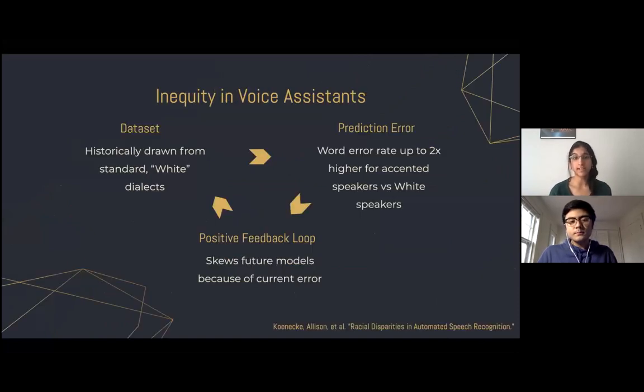To give you some context into how inequity happens with voice assistants, we have to start with the data set, which has historically been drawn from standard white American dialects. This leads to an almost 2 times higher word error rate for accented speakers versus white speakers. These two components create a positive feedback loop of sorts, which skews the future models because of the current error.